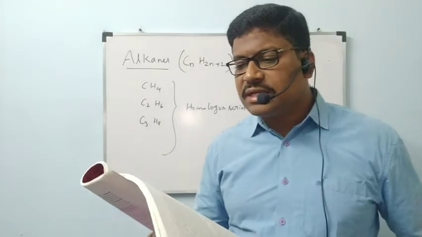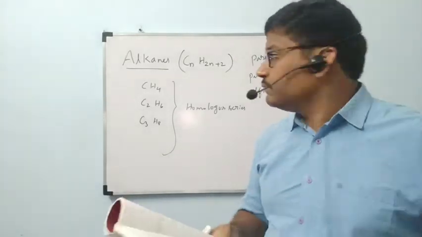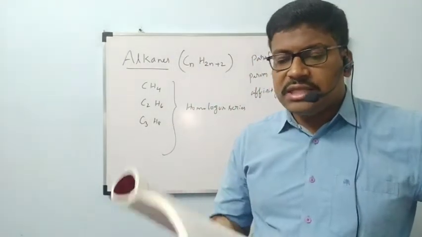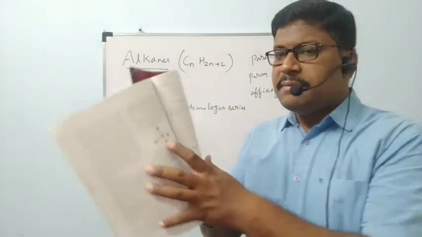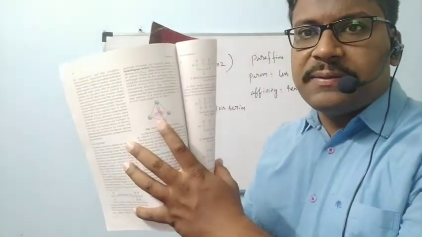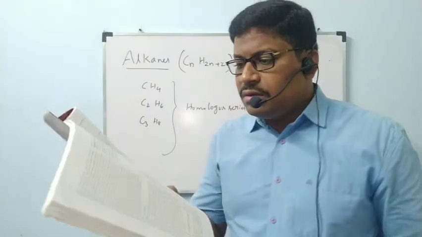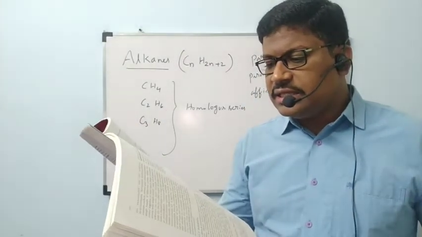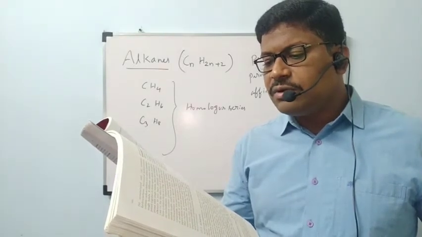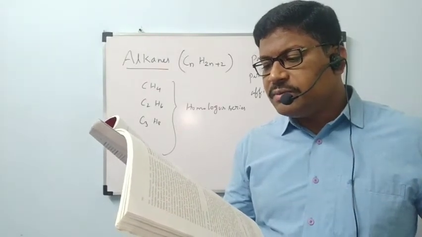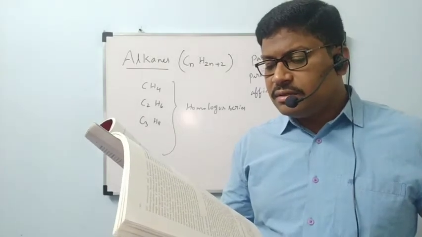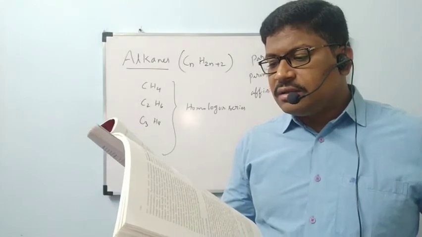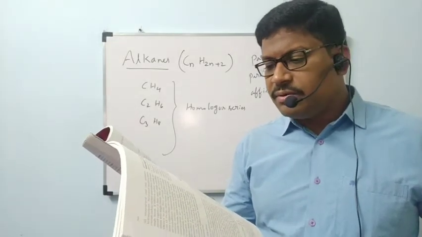The general formula of alkanes is CnH2n+2. Already mentioned, CnH2n+2. Starting compound CH4, structure is tetrahedral. They mention in your textbook tetrahedral shape for CH4. In alkanes, tetrahedra are joined together in which C-C and C-H bond lengths are 154 picometers and 112 picometers respectively. Carbon-carbon bond length is 154 picometers and C-H bond length is 112 picometers respectively.